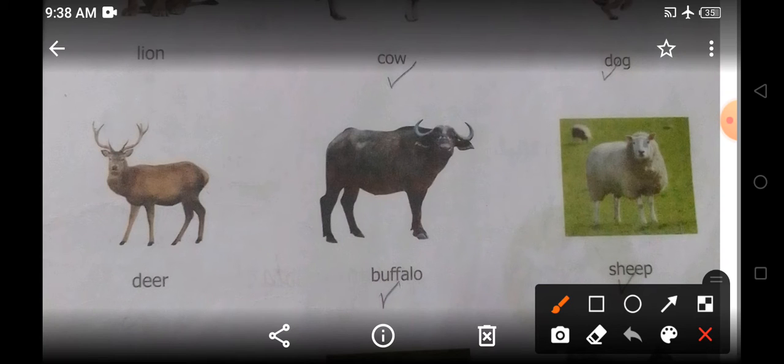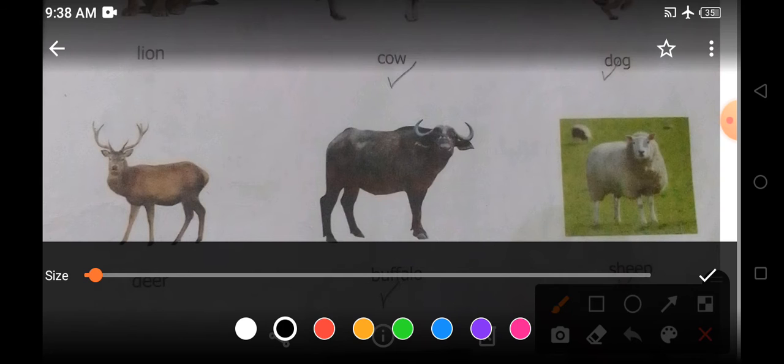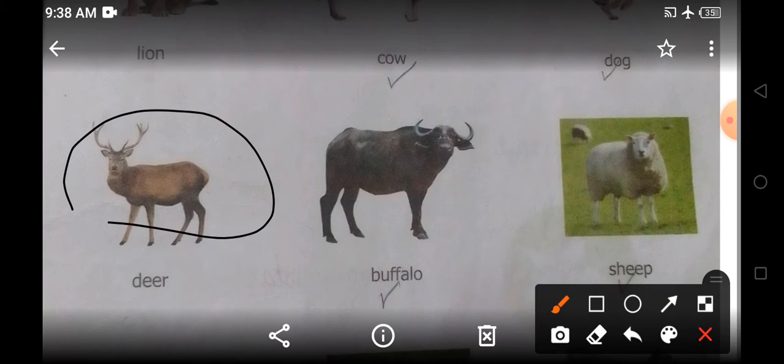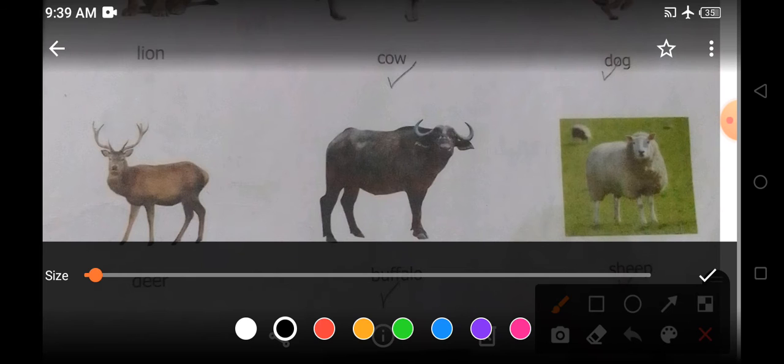Now the first picture is of deer. Now let me know children, is deer a domestic animal? No. Deer is not a domestic animal. We do not keep deer as our pet. They live in the jungle. They do not live on farms. So do we need to circle this? No, we will not circle this. Okay, children. So deer is a wild animal. Now we will look at the next picture.